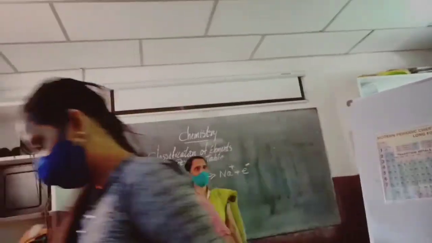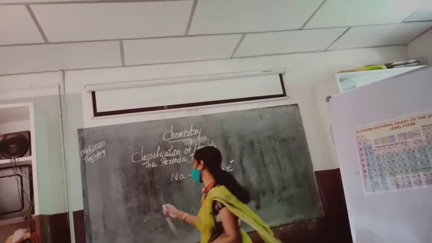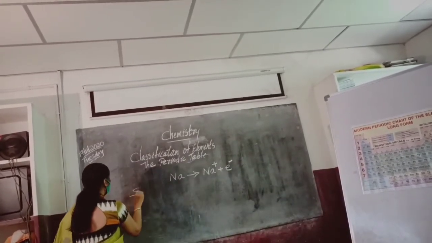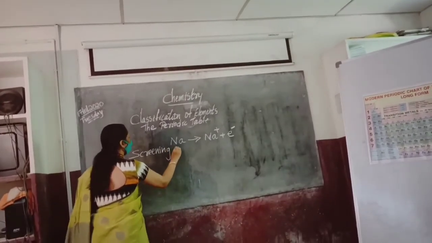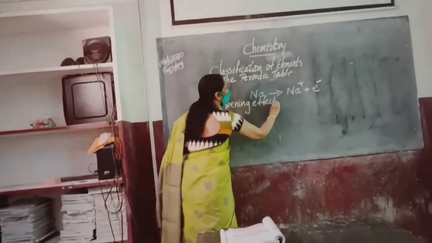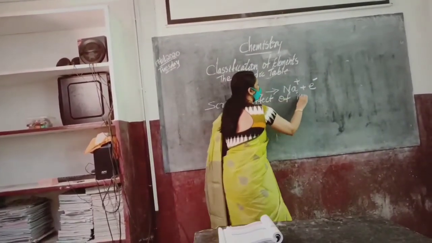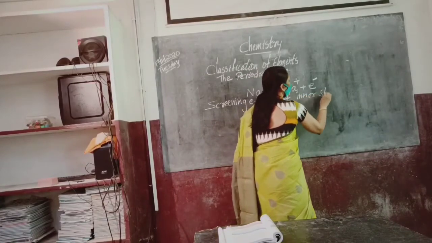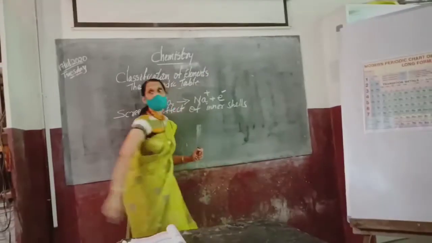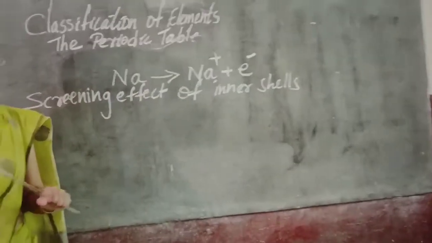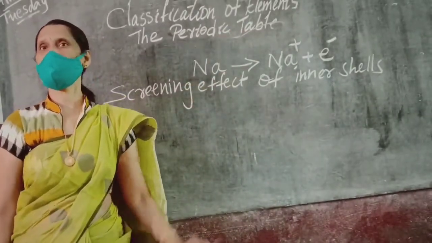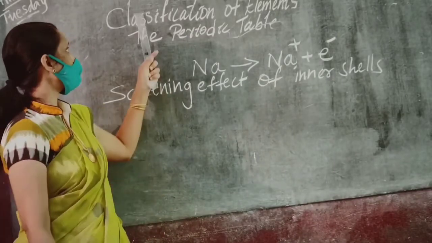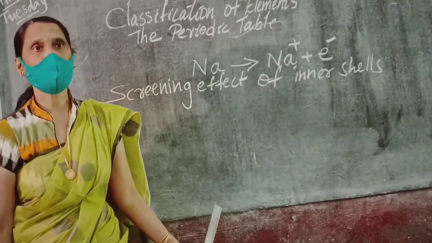Okay. So because of the screening effect of inner shells, ionization energy decreases from top to bottom in a group.